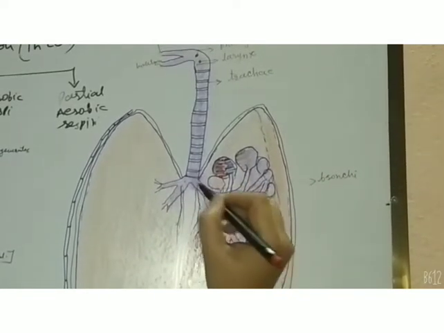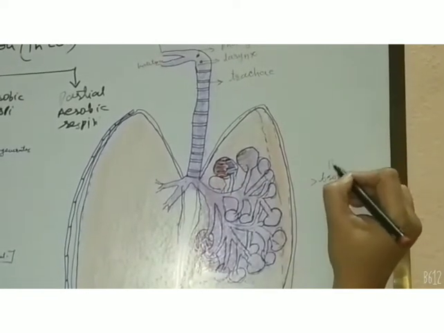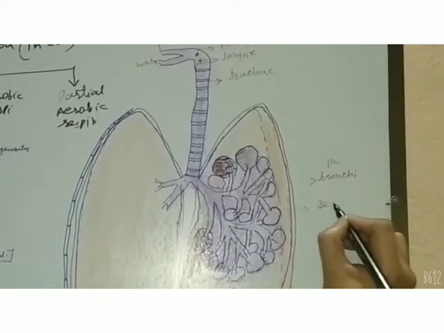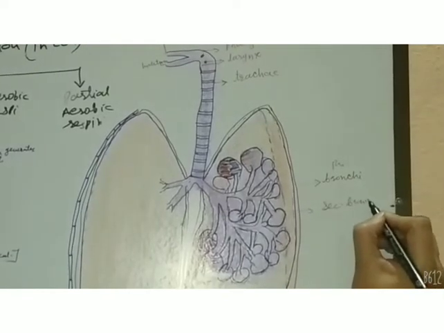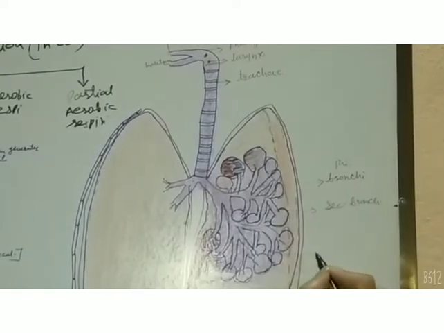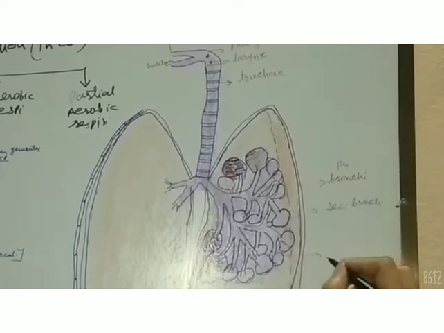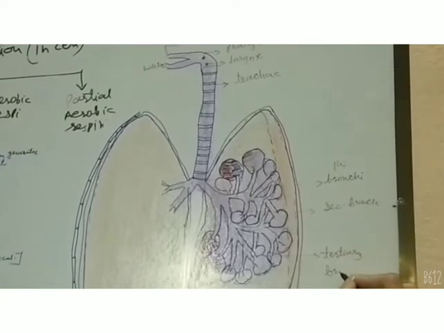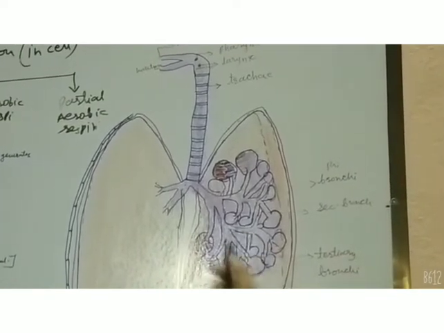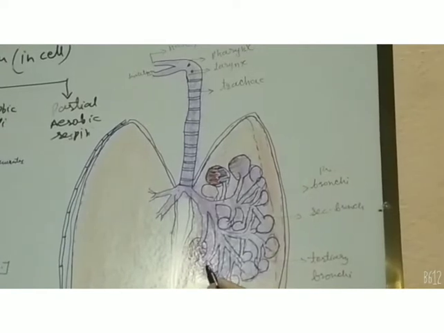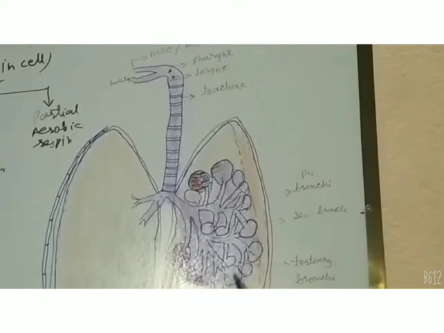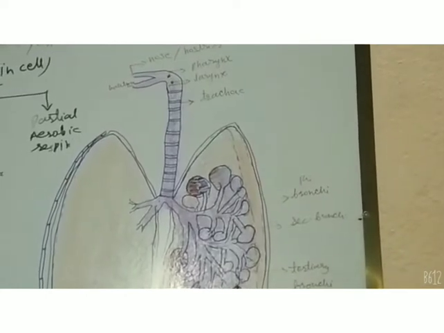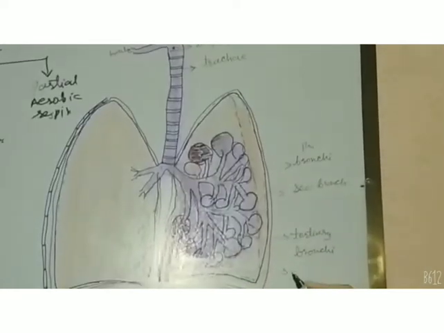The main branches are called primary bronchi. Then their branches are called secondary bronchi. And finally, the small fine branches are called tertiary bronchi. At the end of these bronchi, there are some bag or pouch-like structures in which the inhaled air is stored. These are called alveoli.